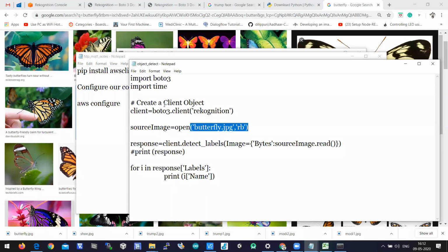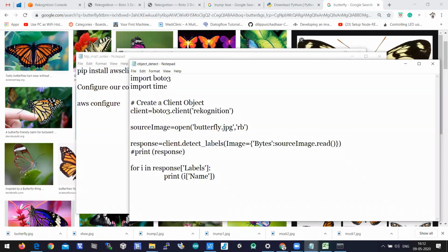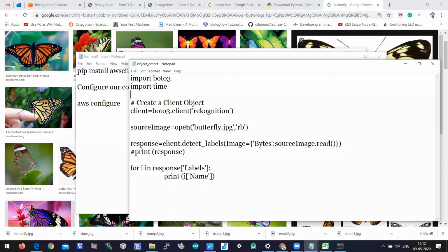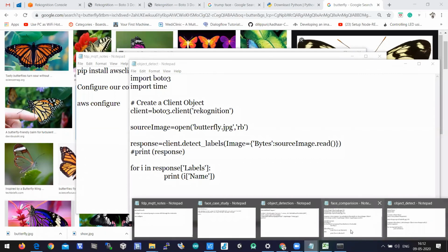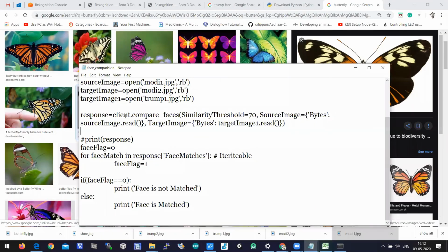So this program is connected with the credentials configured by the aws configure method. Altogether, these credentials and this API will be sent to the Rekognition service of AWS, and it will try to read the image targets based on the API. Here we are using an API called detect_labels. In face recognition, we are using compare_faces. By using this API, we are reading all the data extracted from the cloud.